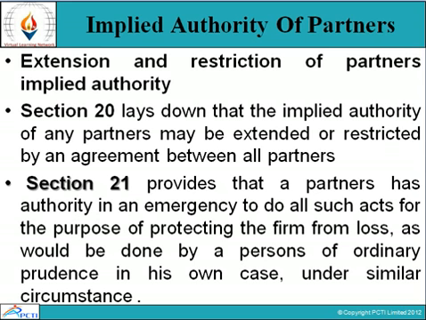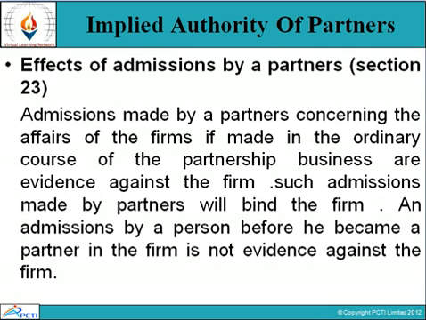Extension and restriction of partners' implied authority. Section 20 lays down that the implied authority of any partner may be extended or restricted by an agreement between all partners. Section 21 provides that a partner has authority in an emergency to do all such acts for the purpose of protecting the firm from loss as would be done by a person of ordinary prudence in his own case under similar circumstances.